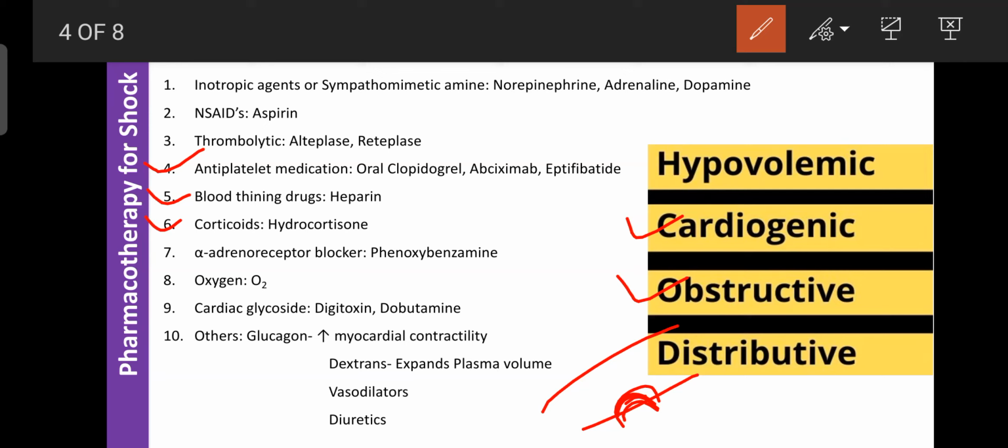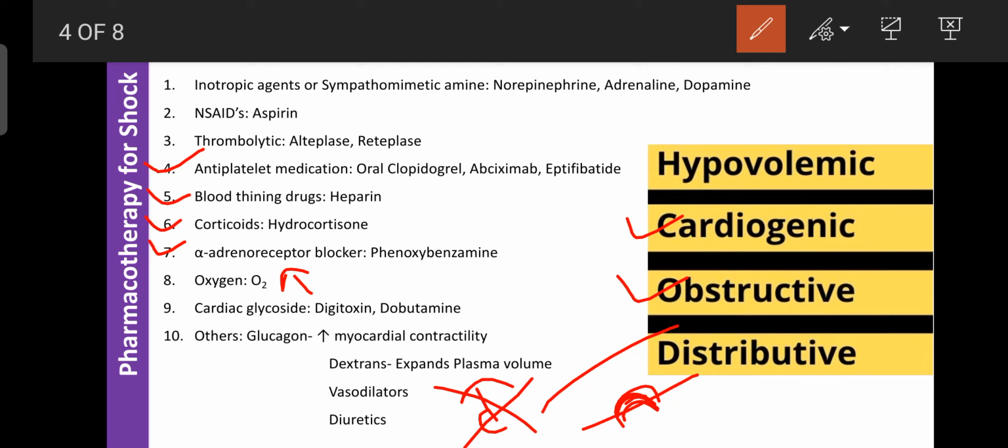Next one is the alpha adrenoreceptor blocker like phenoxybenzamine. Already you know, alpha adrenoreceptors are present in the blood vessels. If any agonist binds on the alpha adrenoreceptor, it can cause contraction of blood vessels, so the blood flow towards the organs decreases. Here the blocker like phenoxybenzamine can avoid the contraction, and then it can improve the blood circulation towards the organs. So due to that property, it is used in the treatment of shock.